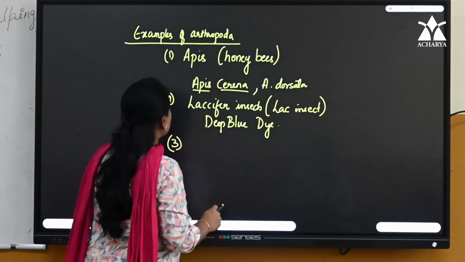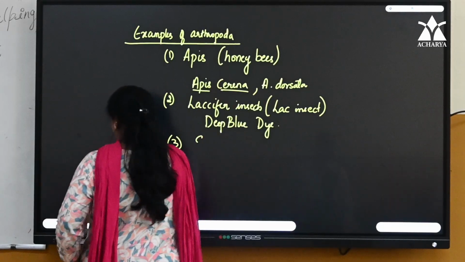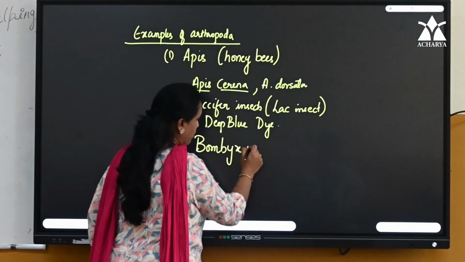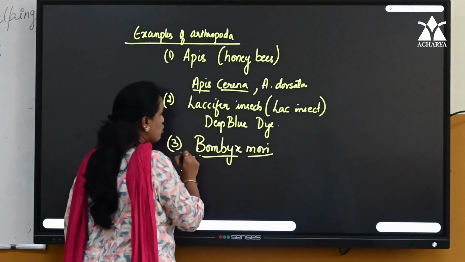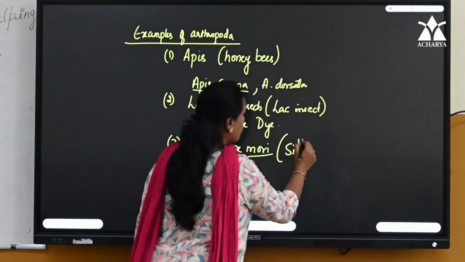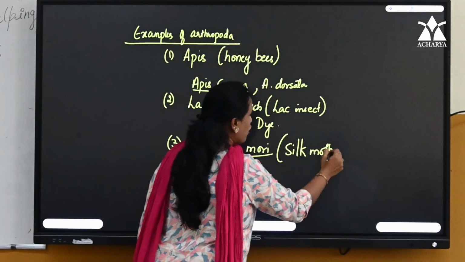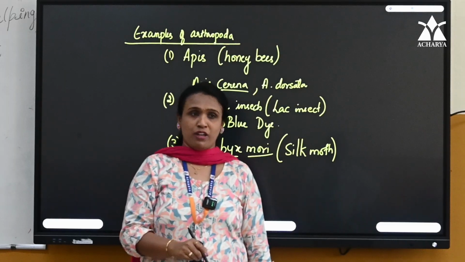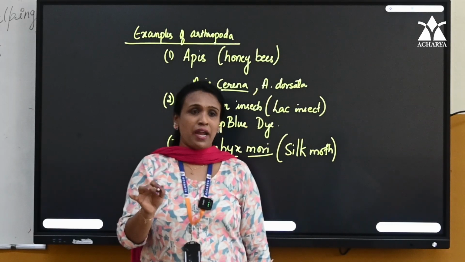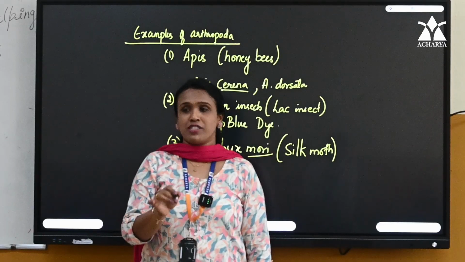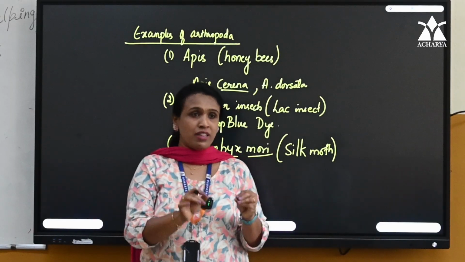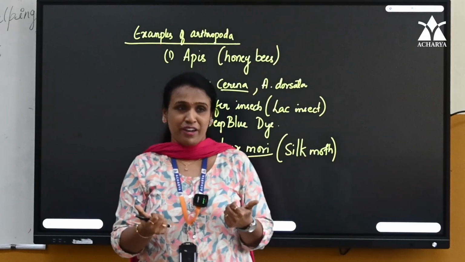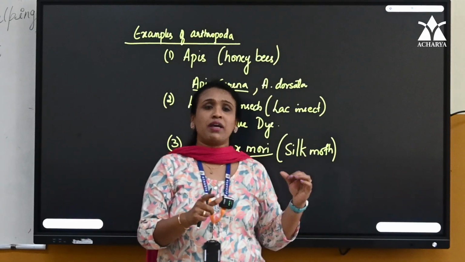Then the third one is silk moth. The common name is silk moth. Scientific name is Bombyx mori. So the female silk moth will lay the eggs on the mulberry plant. You should be aware of it. No other plant will they lay eggs on. They are host specific. Only on the mulberry plant will they lay the eggs. What do they call the mulberry plant? Hypnerele. Those leaves are only edible by these worms.